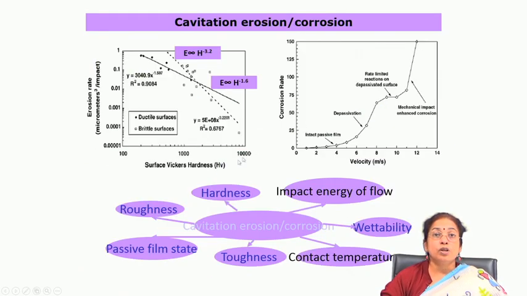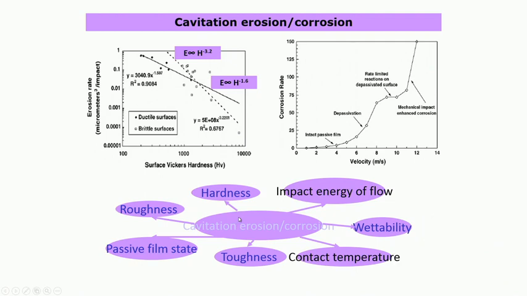So, usually the cavitation erosion problem can be combated by increasing the hardness of the component, increasing the toughness of the component, reducing the wettability, reducing contact temperature, and also the passive film state. If you are interested to increase the protectiveness against cavitation corrosion, you have to think of applying a very hard corrosion resistance coating.